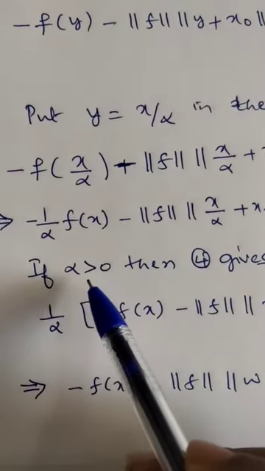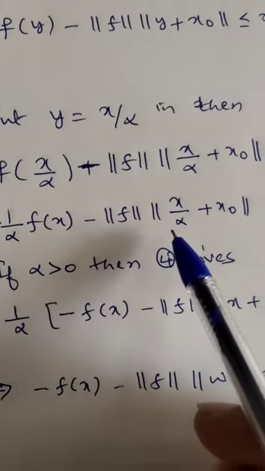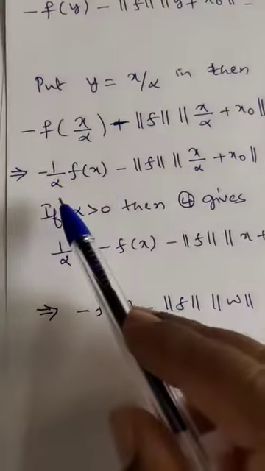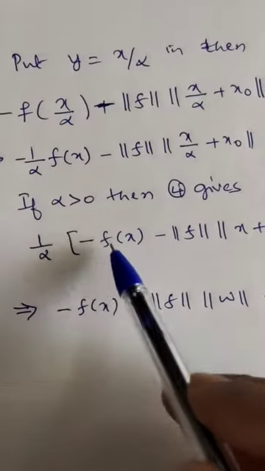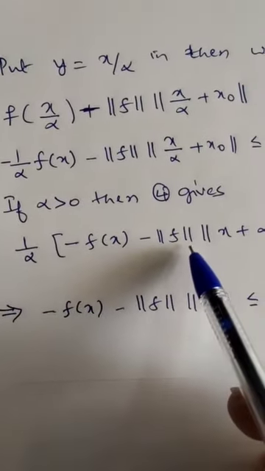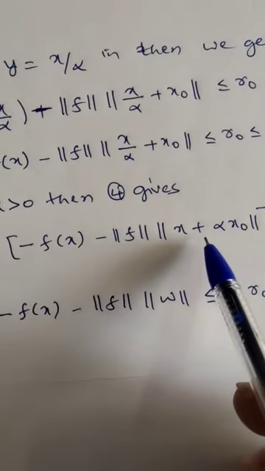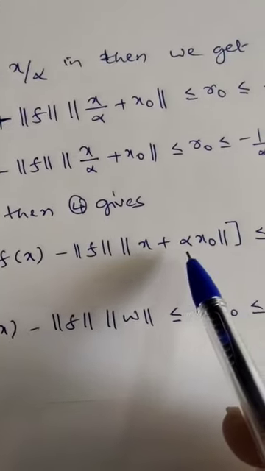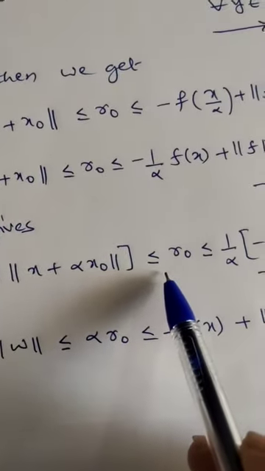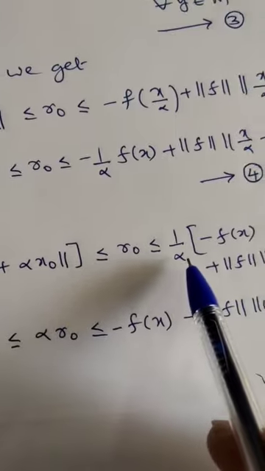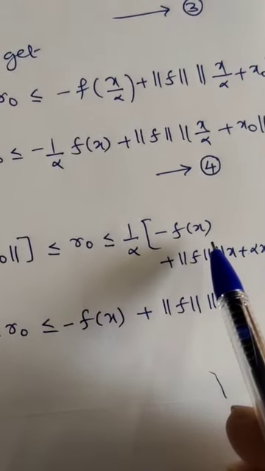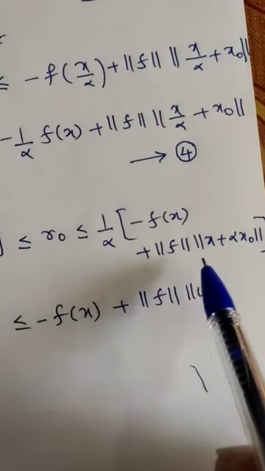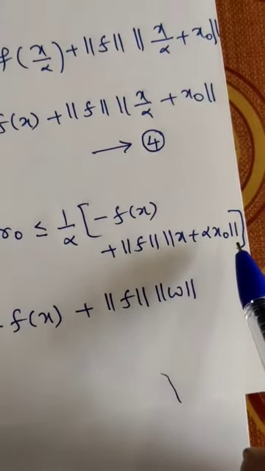Now if alpha is positive, then what will happen? I will take 1 by alpha outside. So the remaining is minus f of x minus norm of f into, I will take the LCM as alpha, that I will take it outside, norm of x plus alpha into x0, less than or equal to R0 less than or equal to 1 by alpha times minus f of x plus norm of f into norm of x plus alpha into x0.